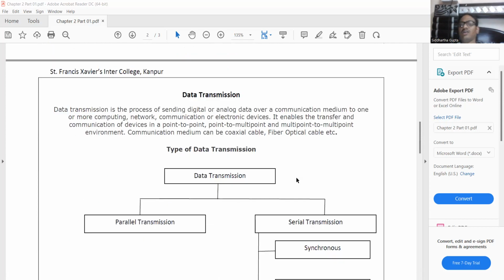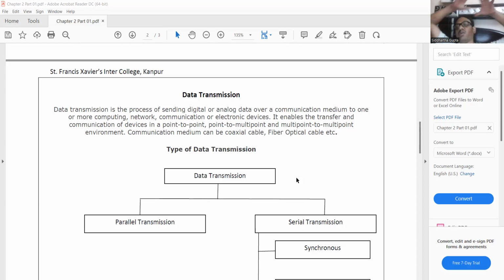Now, what is data transmission? It is very important and critical to understand what data communication is. My dear students, data communication is the process of sending digital or analog data over a communication medium, computing network, or electronic devices. Data transmission is the process of sending data from one machine to another over a network or through a transmission medium.